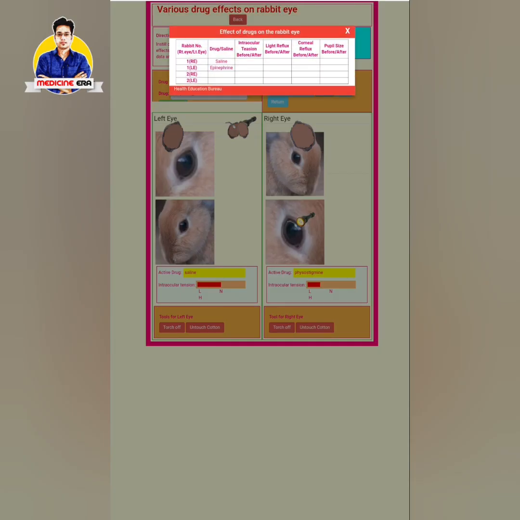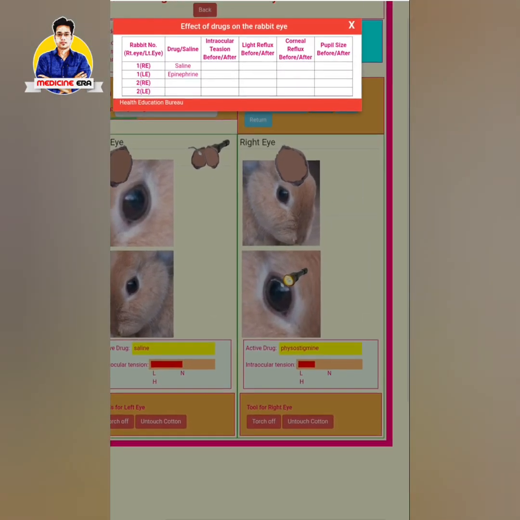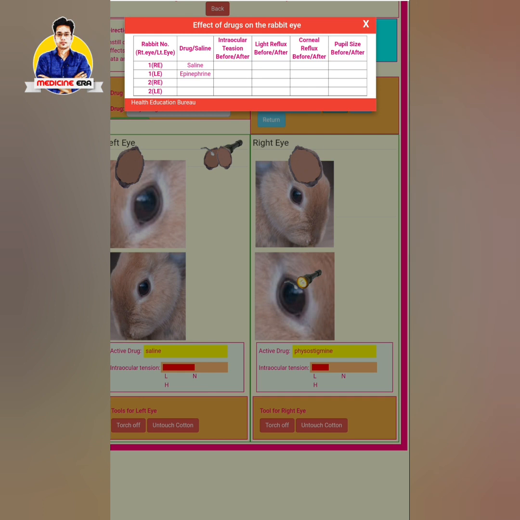the table. This table is very important because it will show the observation table, and you can tabulate your readings on that observation table for your practical lab copy. So this table will show the rabbit number, 1 right eye, 1 left eye, 2 right eye, 2 left eye, and drug or saline. You are using saline and epinephrine, or whatever type of drug you used, whether it is physostigmine or anything. You can tabulate it in there.